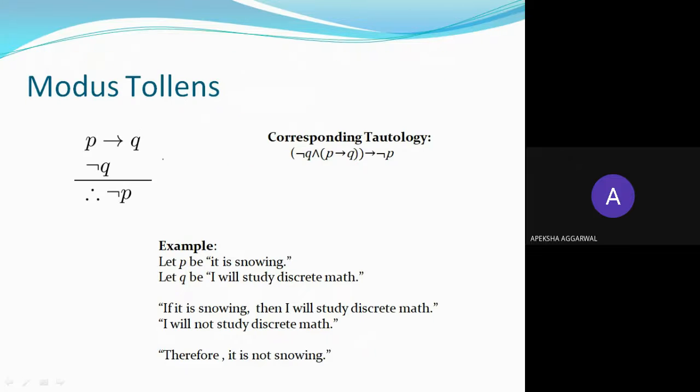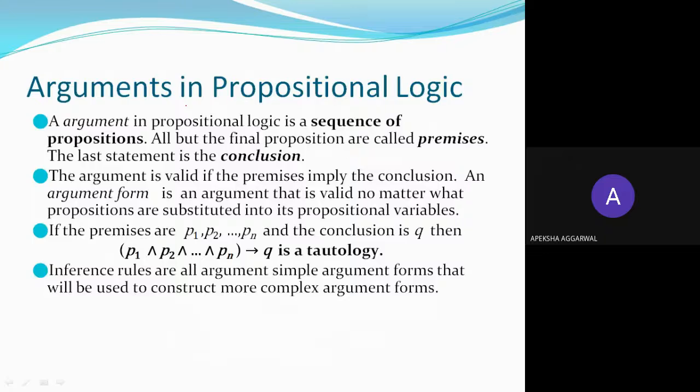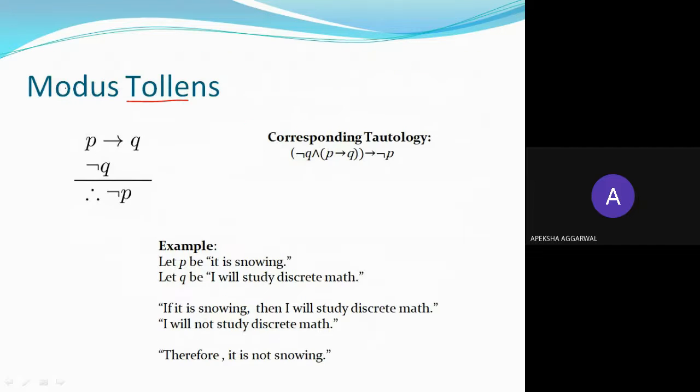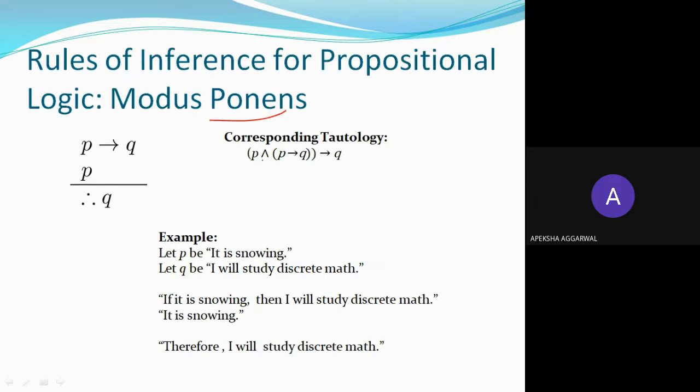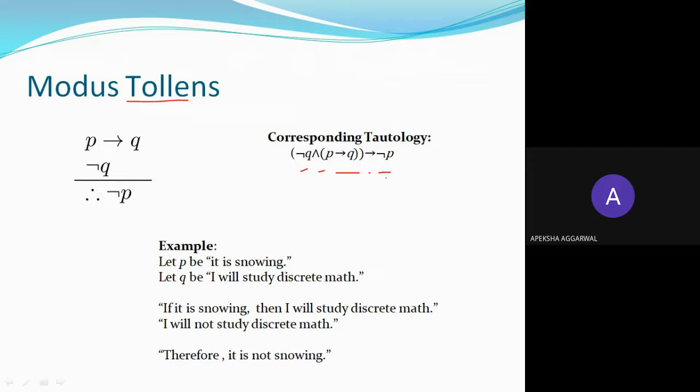Next is modus tollens. Similarly, this is also an inference rule, which says not Q and P implies Q implies not P. In the earlier example we had P implies Q; here we have not Q implies not P. Example: if it is snowing, I will study discrete math, and I will not study discrete math.